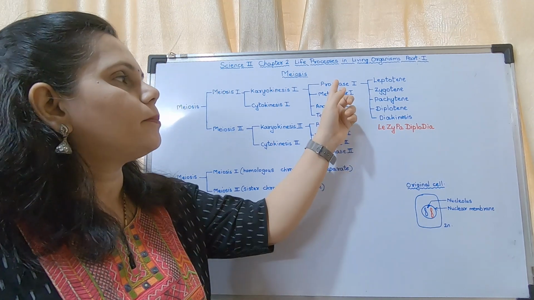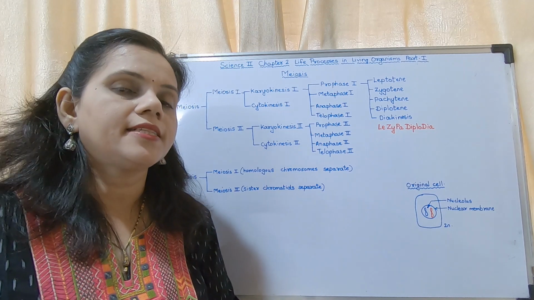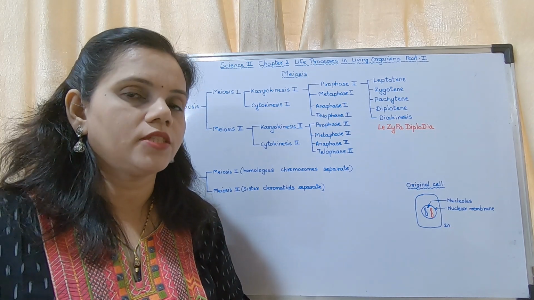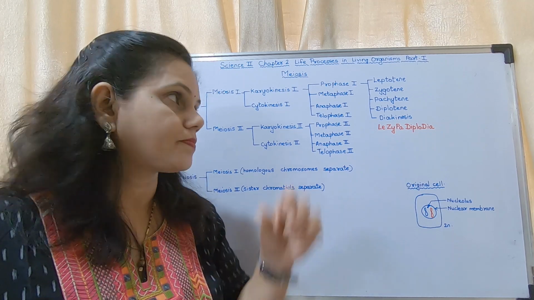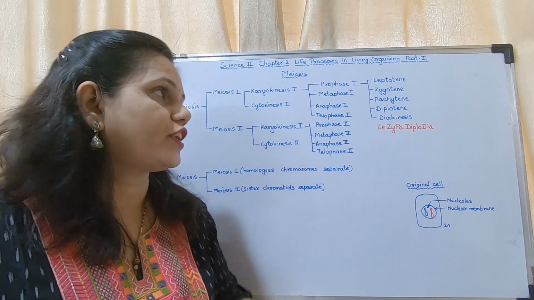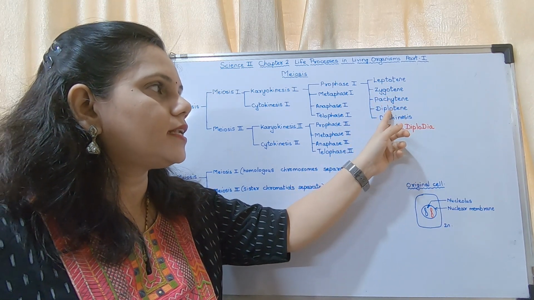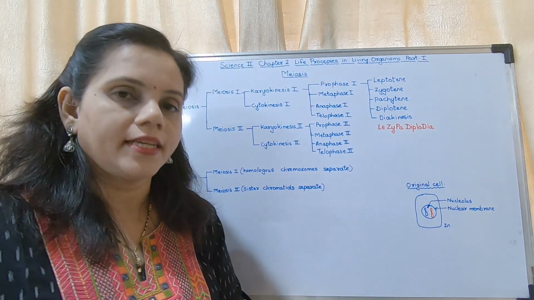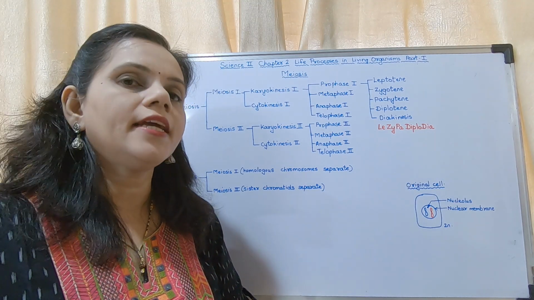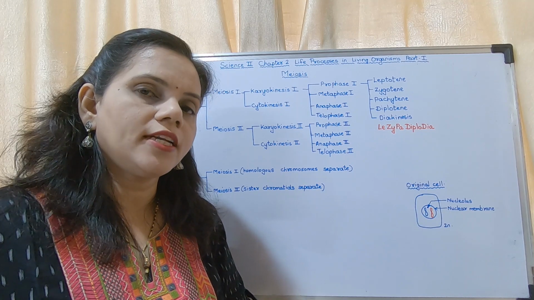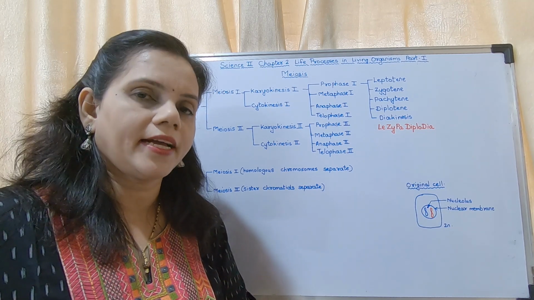Okay, and prophase 1 is divided into 5 stages. It is a 5-mark or 3-mark question which is asked, but the explanation is not given in the textbook. You may listen very carefully. Leptotene, zygotene, pachytene, diplotene, diakinesis. These are the 5 stages of prophase 1. What are they? Leptotene, zygotene, pachytene, diplotene and diakinesis.